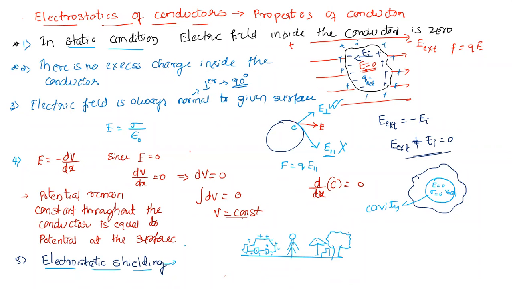So remember, from this concept there will be one more question: what is electrostatic shielding, and why do you need to sit inside the car? You need to give the reason. These are some basic properties of conductors, what we call electrostatics of conductors. I hope you understood this topic.